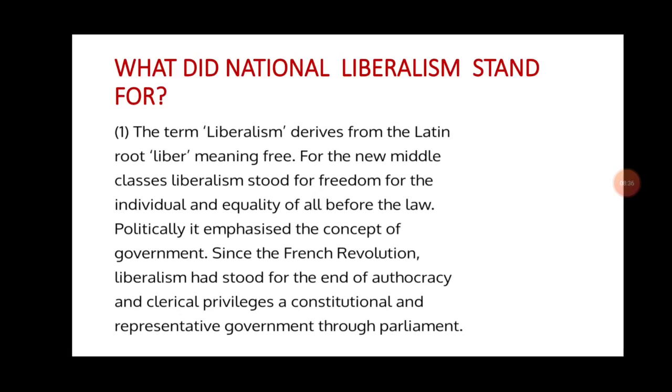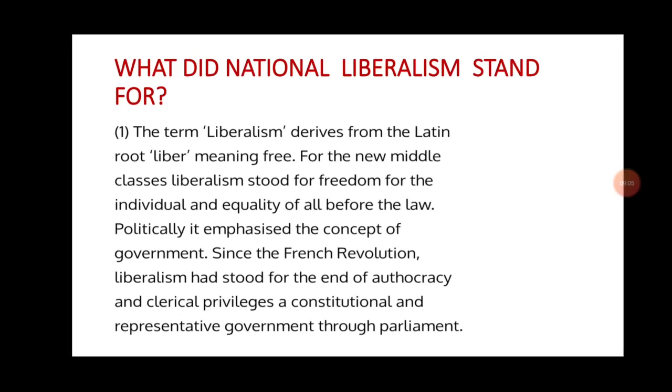Some of them were professors, lecturers, teachers, lawyers. They were educated people and were not ready to accept things as they were. They wanted their rights, they wanted liberty as citizens. So they demanded liberty under liberalism.